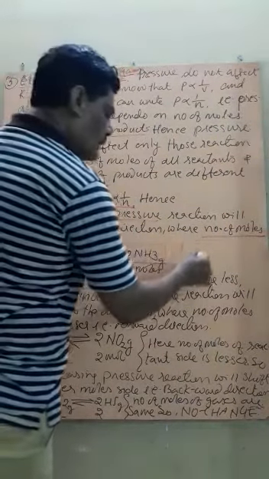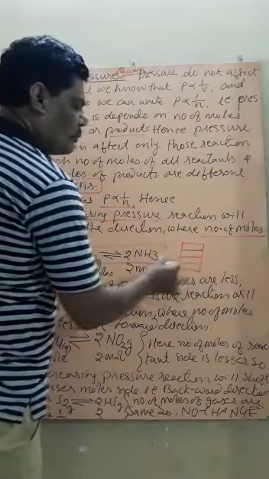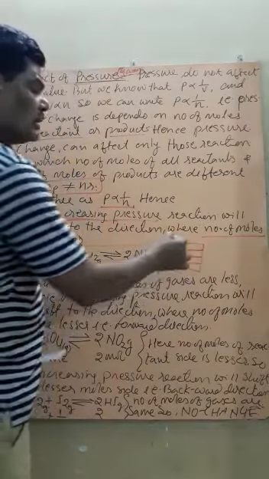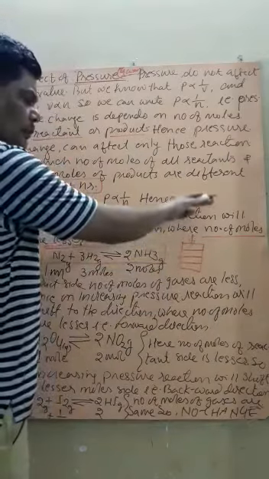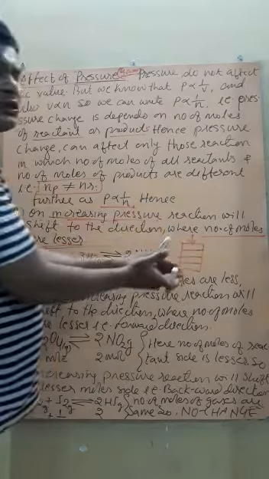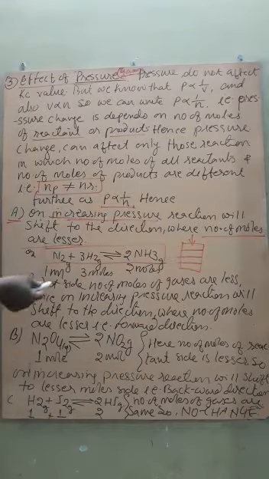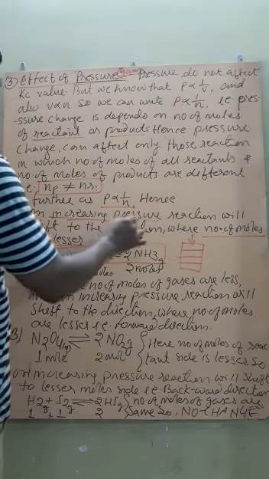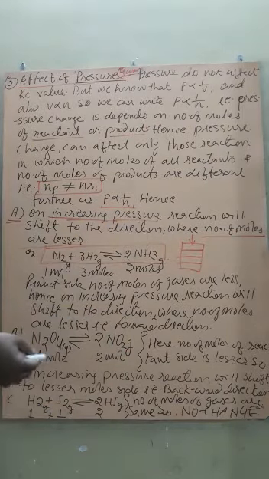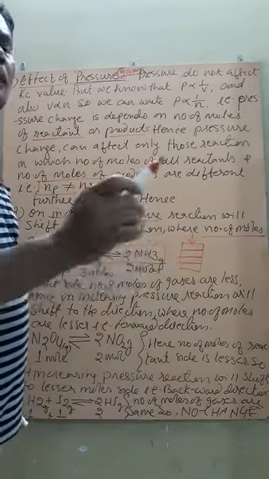Like here is the vessel, and earlier there are 1, 2, 3, 4 moles. If we increase the pressure, obviously the volume will decrease, that is, the number of moles will decrease. That is, the reactant molecules will come closer and react to give the product. Are you getting? That means if the pressure increases, the reaction will shift to the direction where a lesser number of moles are present.